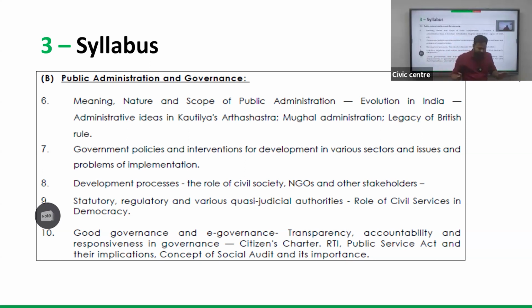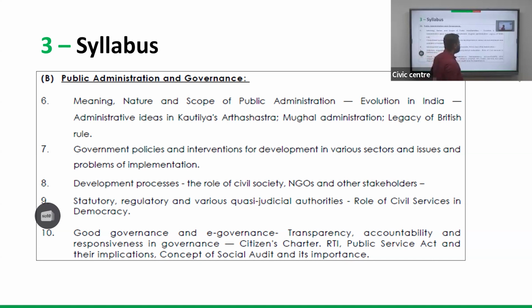So in all these aspects, questions can be expected. And now the intervention by DBT, that is, beneficiaries are getting money directly, and how it is impacting their social life: whether they are investing, like in Pradhan Mantri Kisan Samman Nidhi, whether the public is utilizing the money for investing in agriculture or using it for private consumption. And various schemes of the Telangana government, like supporting women for marriage. All these schemes definitely have advantages, but there will be certain limitations. So a multi-dimensional approach with respect to various interventions is needed to answer this area.